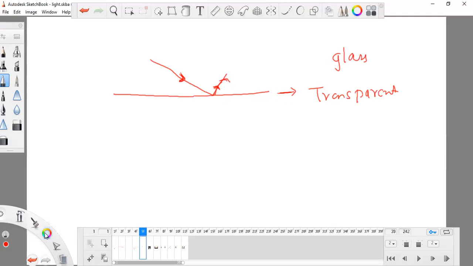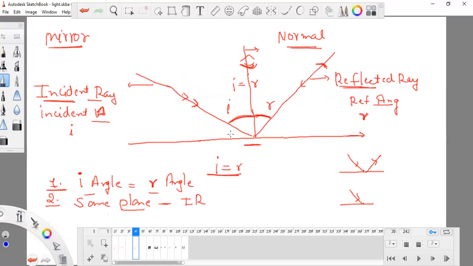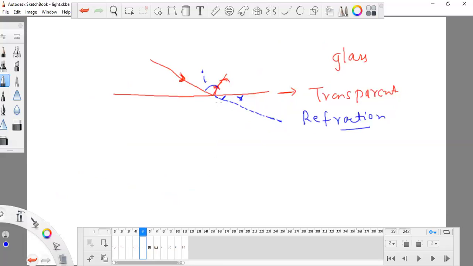Instead, it will cross this and it will bend slightly. So this is the angle of incidence, and this is the angle of refraction. There is a difference between reflection and refraction. In reflection it will be reflected, and in refraction it will get bent.